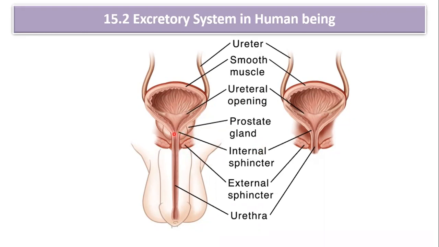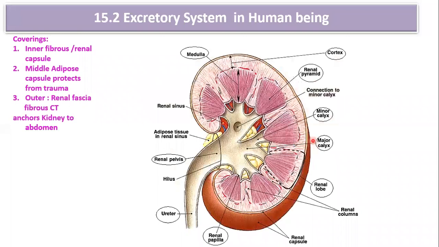Now you can see this is the urethra, which is passing through the copulatory organ, that is penis. And this is the urethra in case of the female, which is just going to open into the vestibule, which is a part of the female external genitalia. So this is all about the excretory system of human being. Now we are going to discuss the internal structure